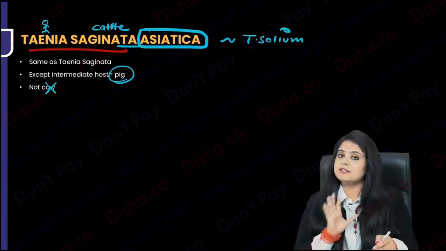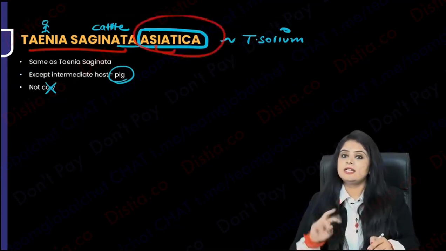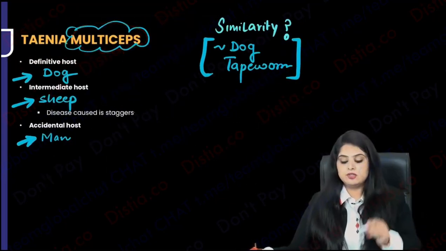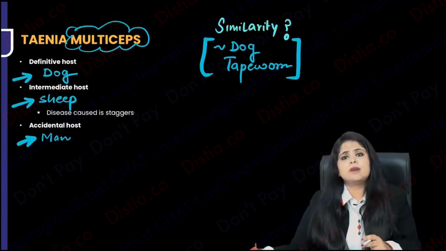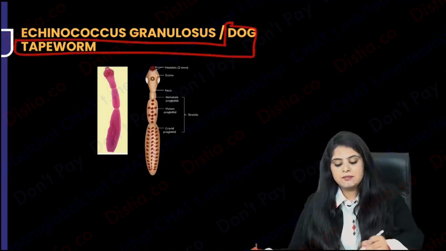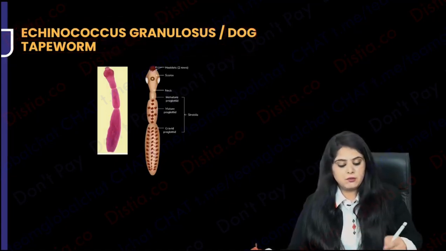So, Taenia saginata is like saginata, but if you add Asiatica, it starts looking like solium. Taenia multiceps though has gone in multiple other directions. It has started behaving like the dog tapeworm. So, why don't we study the dog tapeworm next? Guys, let's move on and study the dog tapeworm, that is Echinococcus granulosus. Come on, you know it.